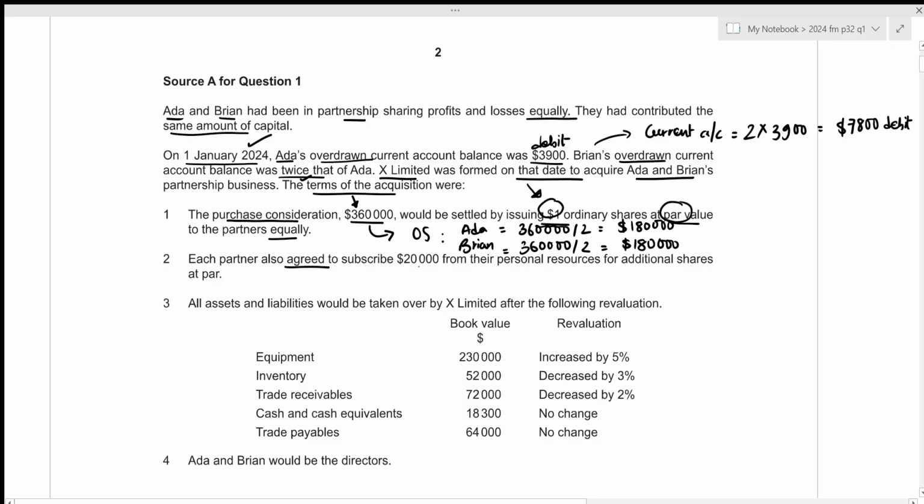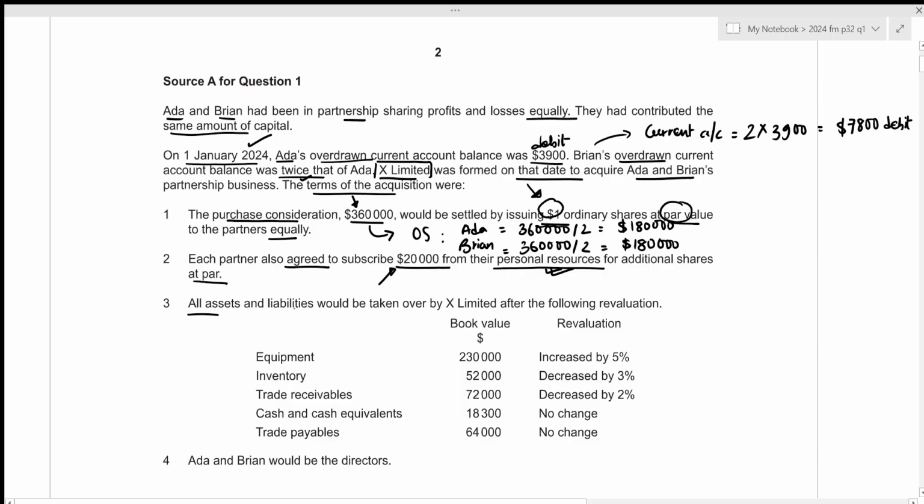Then each partner also agreed to subscribe 20,000 from their personal resources for additional shares at par. Again, we're talking about par value, which is the nominal rate of 1. Both partners will now be subscribing 20,000 from their personal resources. It means that we cannot place this 20,000 as part of the settlement or the closing entry within Ada and Brian's capital account for the partnership. We can understand this additional 20,000 as new capital being invested by both Ada and Brian into X Limited, not the previous partnership.